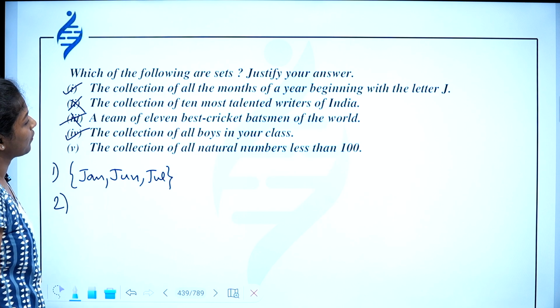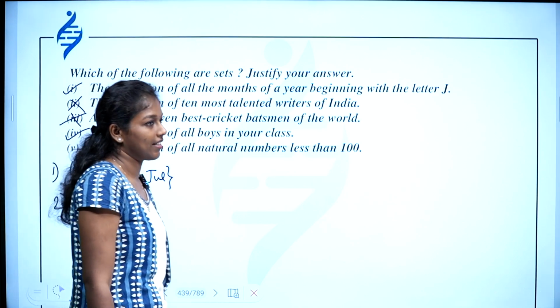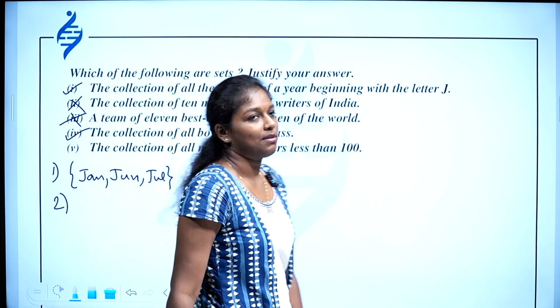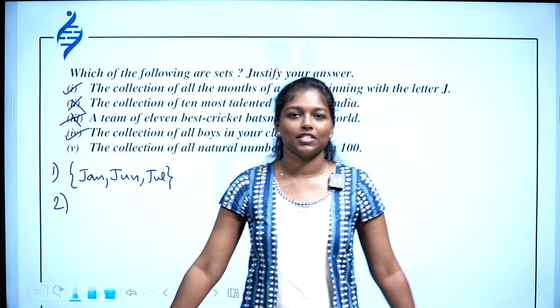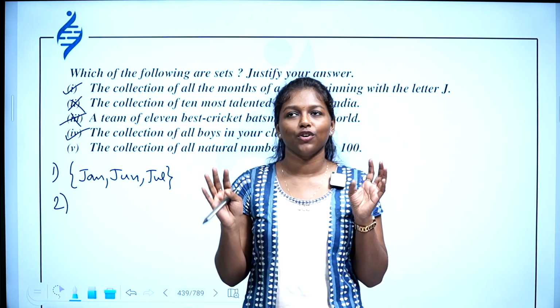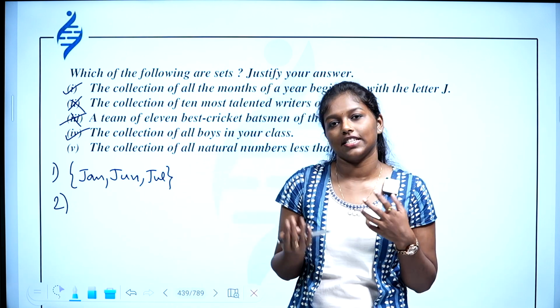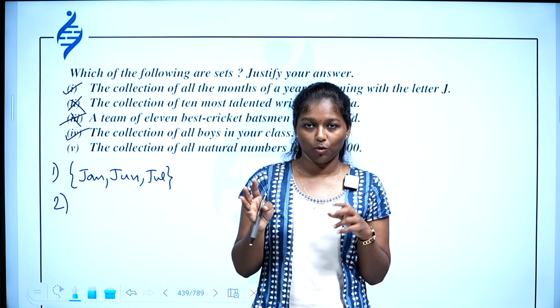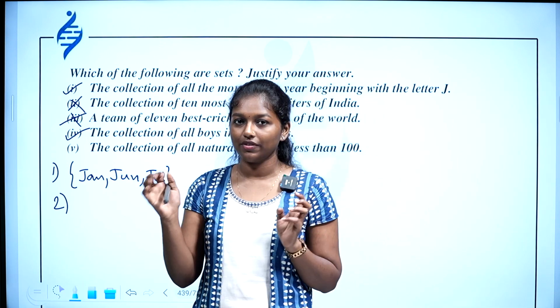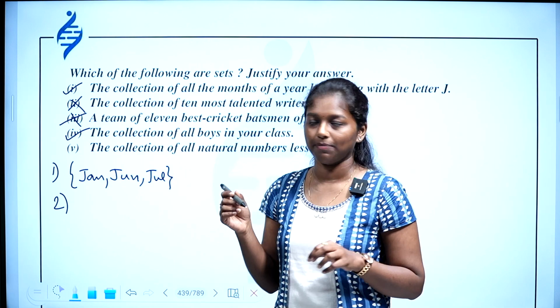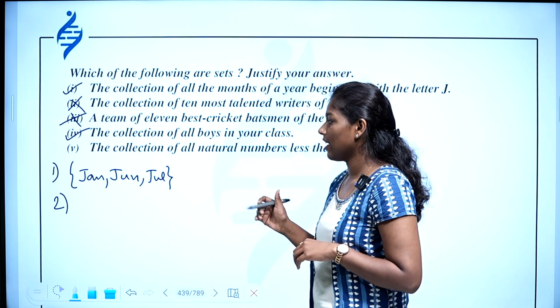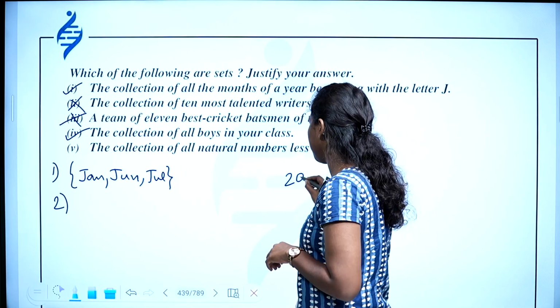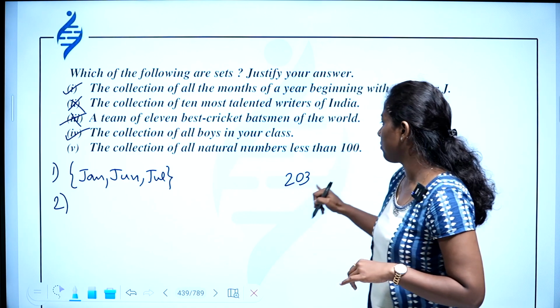Then the collection of all natural numbers less than 100. If you get a number, you can check whether it's less than 100 and whether it's a natural number. Both properties must be satisfied, then only it belongs to the set. For example, if I ask about 203, this does not belong to our set.